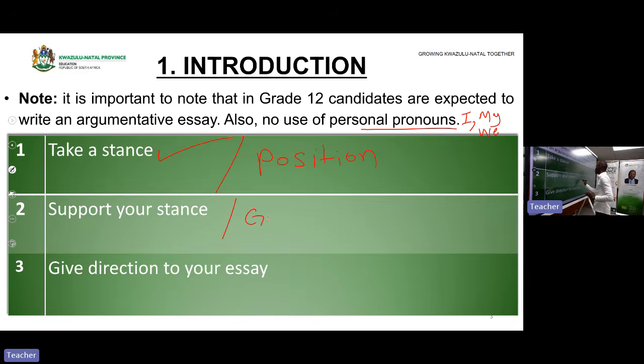In other words, give us a reason why you chose to take that particular position, because of this, this, and this. Then the last step, give us a direction to your essay. Now this tells you that, remember, history essays are written in paragraph format.